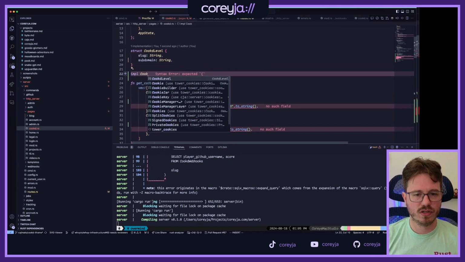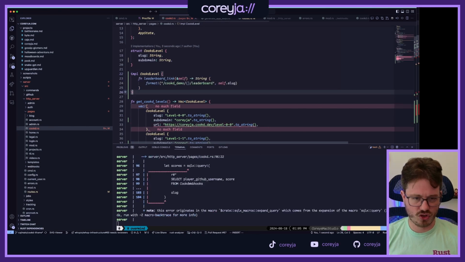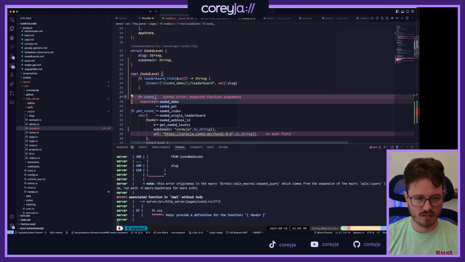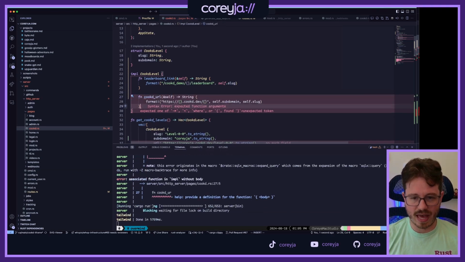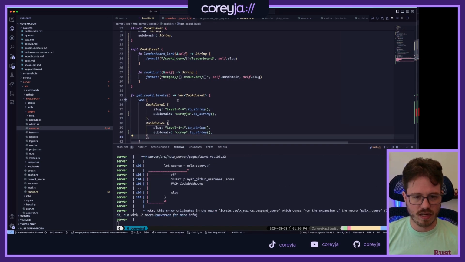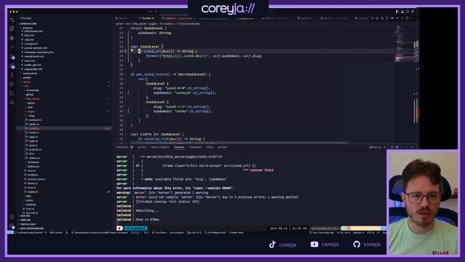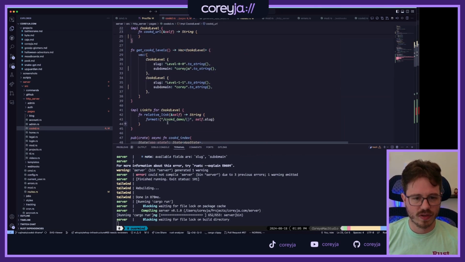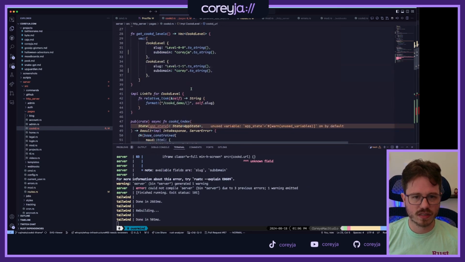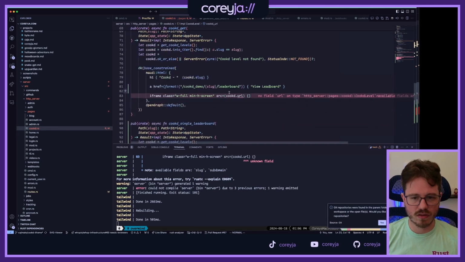And then let's do this. We're going to do an impl block for the cooked level. A leaderboard link is kind of nice. Sure. That's not what I wanted, but I do want that eventually. Cooked URL is that. There we go. That's what I was looking for. So then I can get rid of this URL and have the slug and subdomain get me the URL. I don't need leaderboard link for right now. It's okay. Oh, and it already knows how to relative link to itself. Okay, that's nice. I did forget about that. Perfect. But now it knows the cooked URL as well. And that's what we're going to need for this.